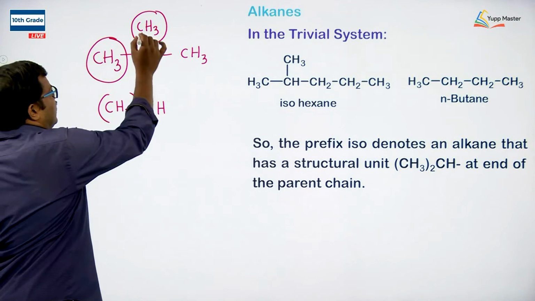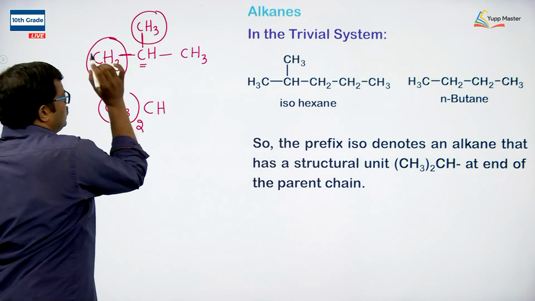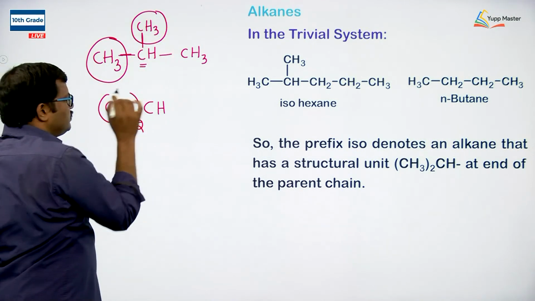If you observe the connectivity here, this is one connectivity and this is the other connectivity. A CH3 group is attached to CH, and another CH3 group is attached to CH. So CH3 taken 2 times CH.